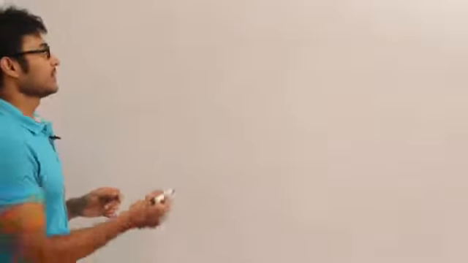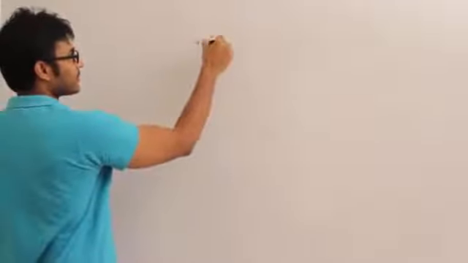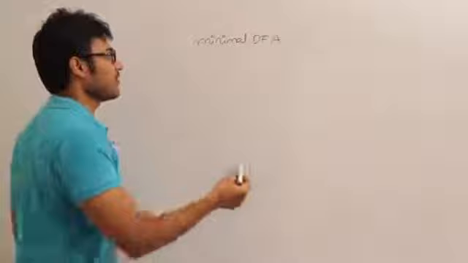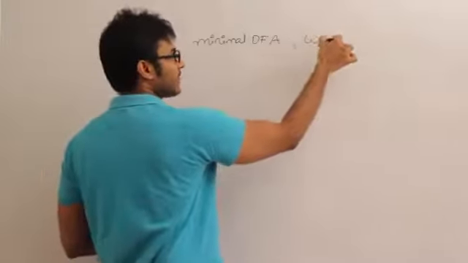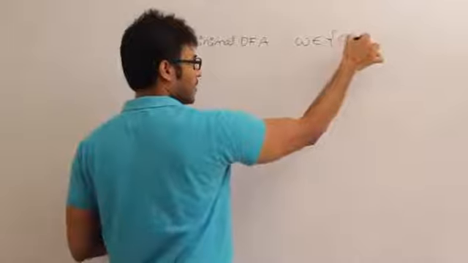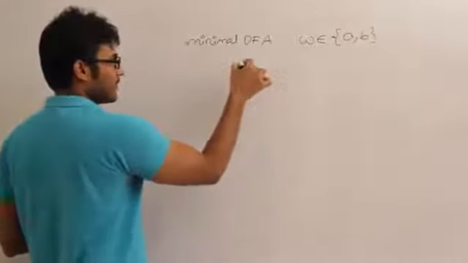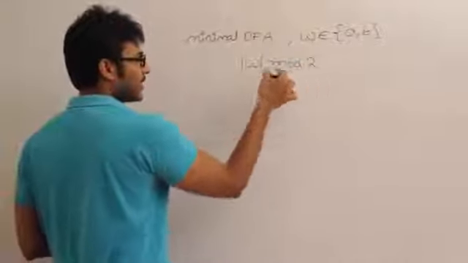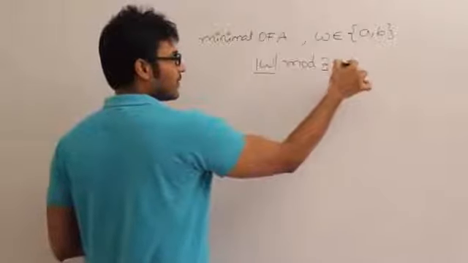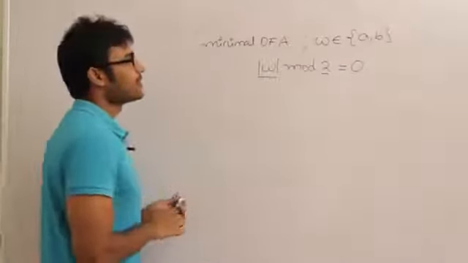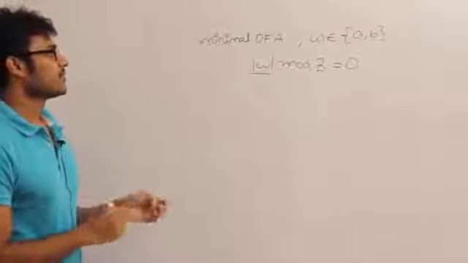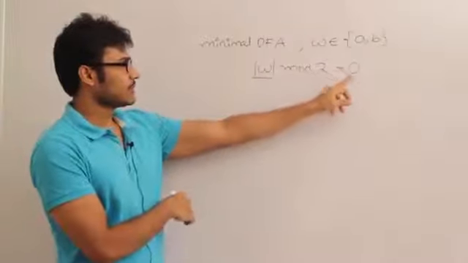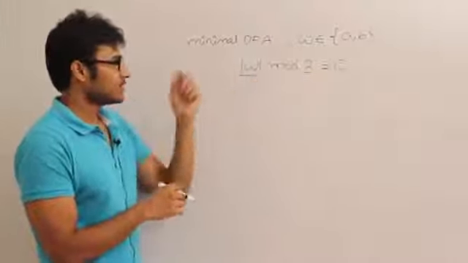Now, let us say we want to construct a minimal DFA which accepts the set of all strings over {a, b}. W is a string over {a, b} such that if I take the length of W and divide it by 2, the remainder should be 0. So what does this mean? It means that if I take the length of a string and divide it by 2, the remainder should be 0, which is nothing but the length of the string should be even.